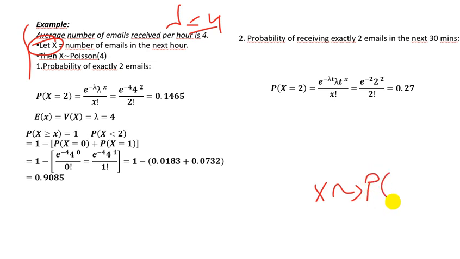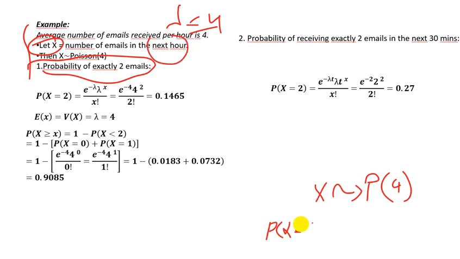We write it like this with one parameter, which is 4 for lambda. Now the question is to find the probability of getting exactly 2 emails in the next hour. So we want P(X = 2).